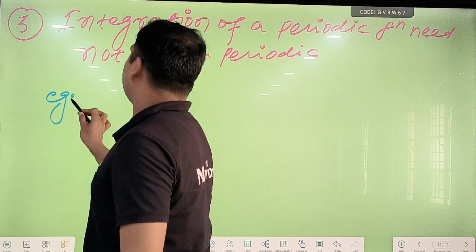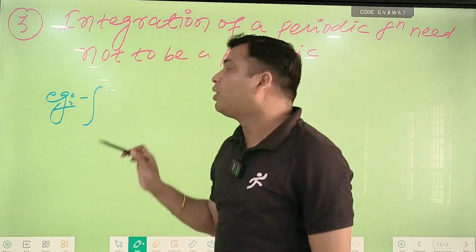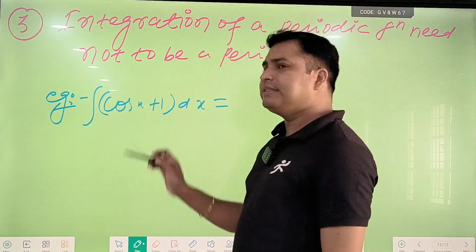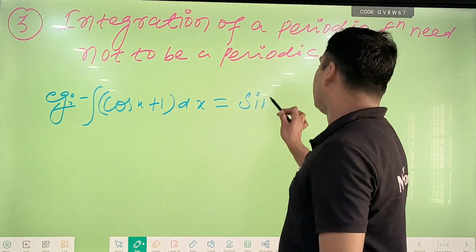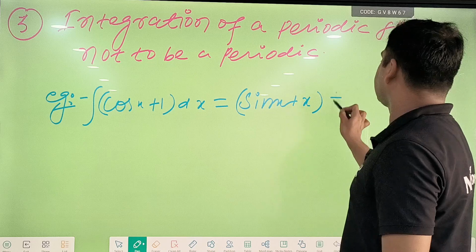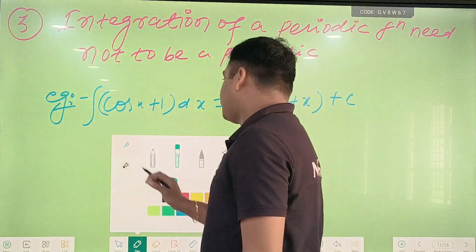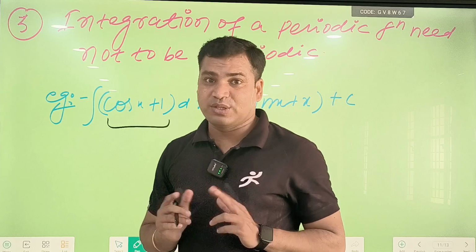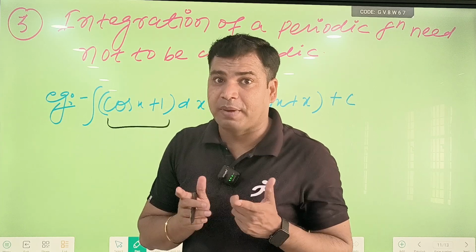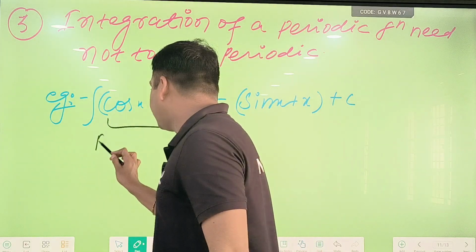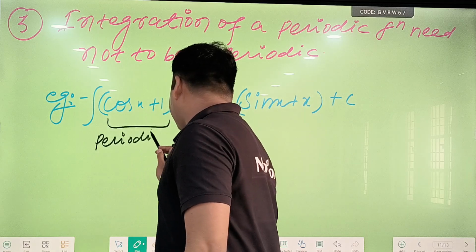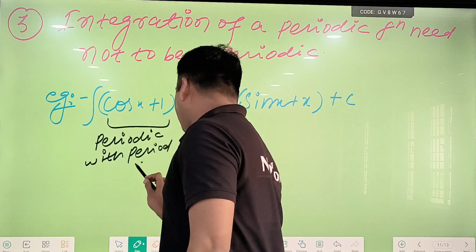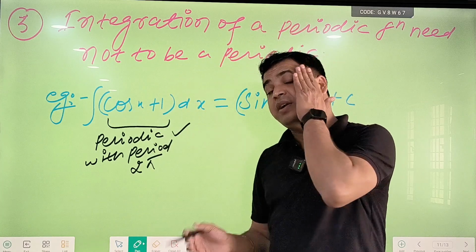I am taking cos x plus 1 and integrating this. What will we get? What is the integration of cos x? We will get sin x, and the integration of 1 is x, plus c. See this here, one thing I am going to explain is whether this function is periodic or not. Yes, cos x has period 2 pi, and adding 1, the answer will be the same. So we can say this is periodic with period 2 pi.